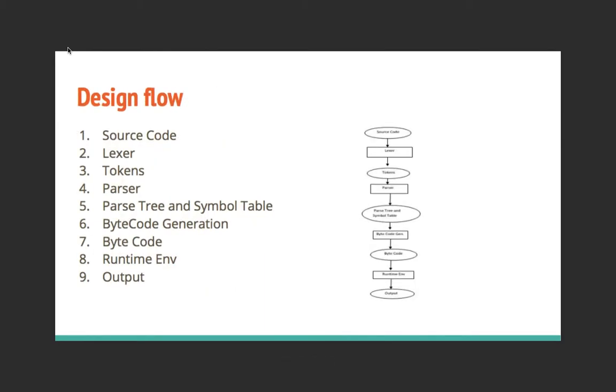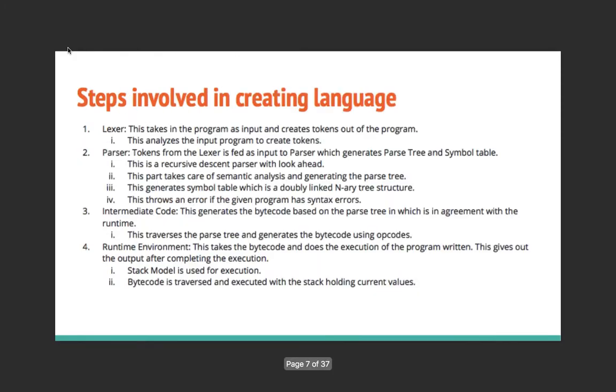So I would like to explain the design flow. We have the source code passed to the Lexer, where the tokens are generated, and the tokens are then sent to the parser, where the parse tree and symbol table are generated. Again, the parse tree and symbol table are sent to bytecode generation, where we get bytecode, which is sent to the runtime environment with the output.